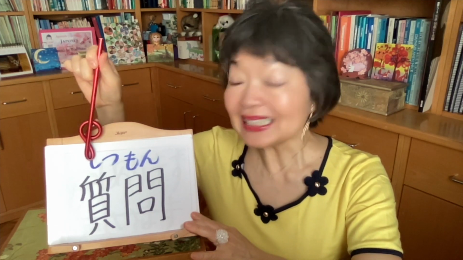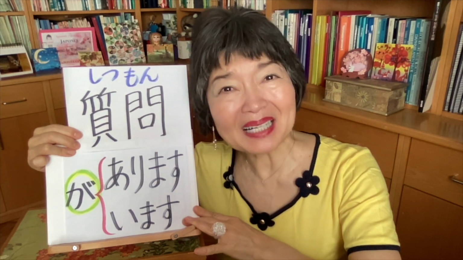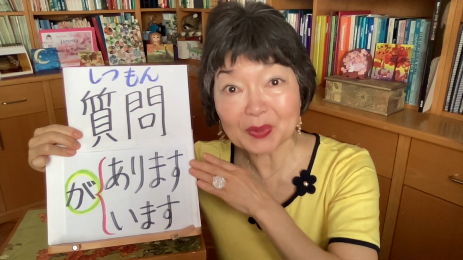Something that you don't understand, question. Then we say 質問. To say, I've got a question, 質問があります. The dictionary form of あります. Do you remember? This is ある.